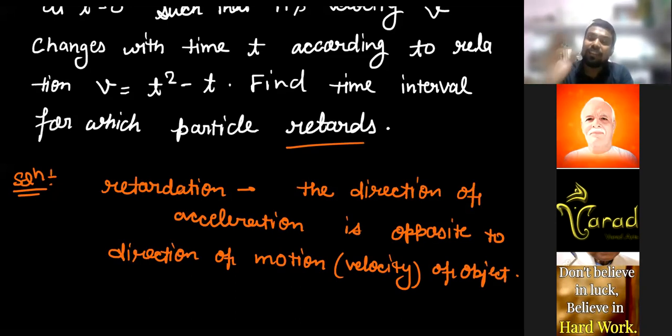If the acceleration acts in the opposite direction of the velocity, then this type of acceleration is actually retardation. Am I right or wrong?